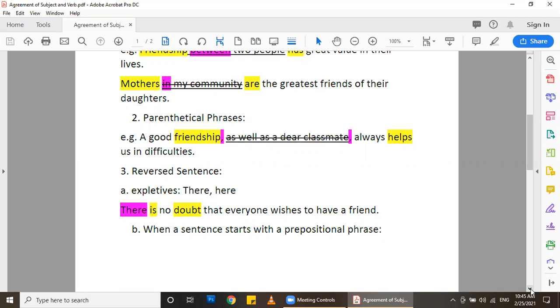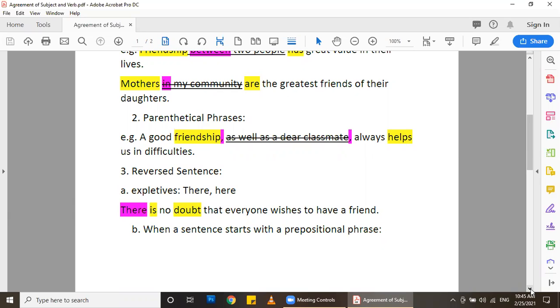Usually, this happens when the sentence starts with expletives such as there or here. Look at this example. There is no doubt that everyone wishes to have a friend. Guys, what is the subject here? Which word is the subject? Doubt. There is the expletive here. The subject is doubt.